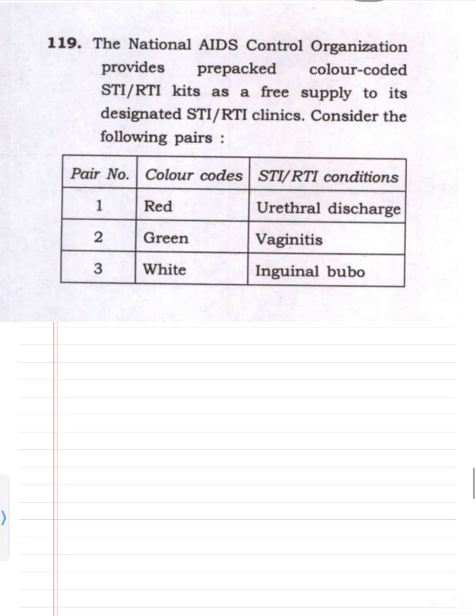Coming to the next question, 119. The National AIDS Control Organization, NACO, provides prepaid color-coded STI kits as a free supply to its designated STI clinics. Consider the following pairs. So you have to match whether each is correct or not. So they are writing the red one. So we know that the red one is for herpes.